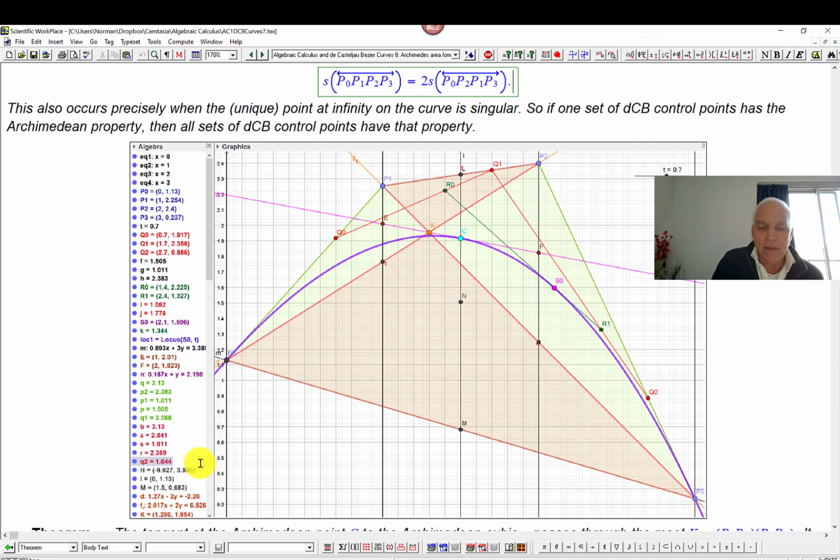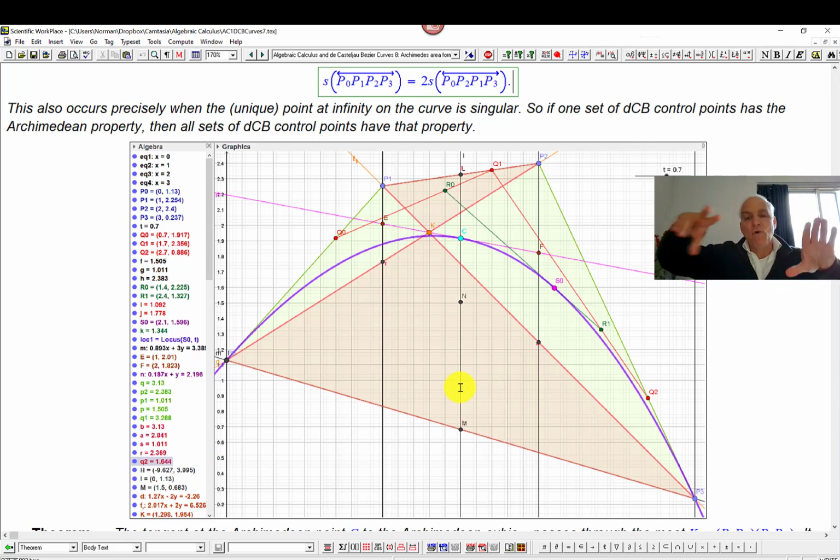And so that's the cumulative effect of that, and GeoGebra can figure that out. So GeoGebra knows that when we do a zigzag like this, it has to weight this area negatively for a total of 1.644. And you can see indeed that 3.288 is 2 times 1.644. And I'm saying this is the manifestation of the Archimedean property.